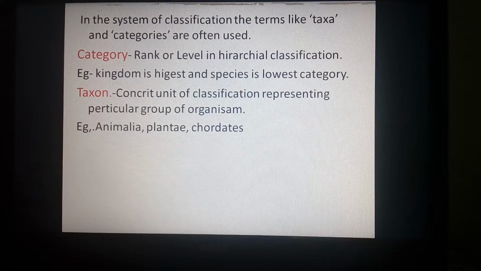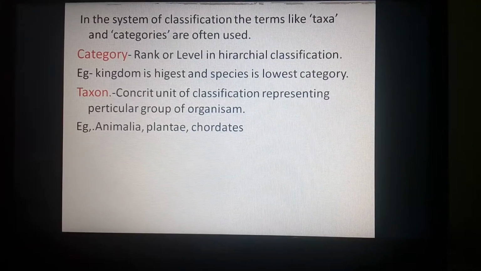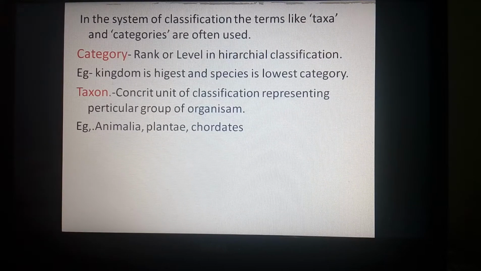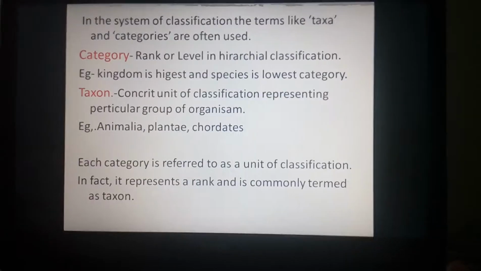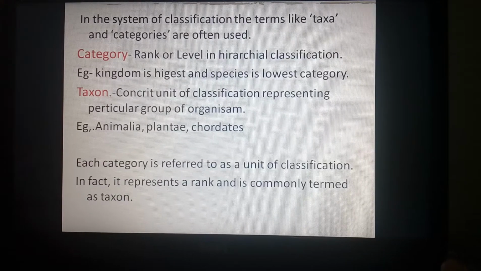is a rank or level in classification. The highest category is kingdom and the lowest category is species. The categories as well as the taxa are generally used in classification. Each category is referred to as a unit of classification. In fact, it represents a rank or a level and is commonly termed as a taxon.